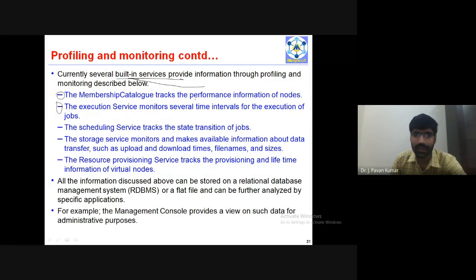Membership catalog tracks the performance information of nodes. This is a very important service provided by Aneka. The membership catalog will provide the entire information. It's like the core of the index node is this membership catalog. The index node without this membership catalog cannot do anything. Now this information will be stored in an RDBMS. All the information discussed above can be stored on a relational database management system or a flat file.